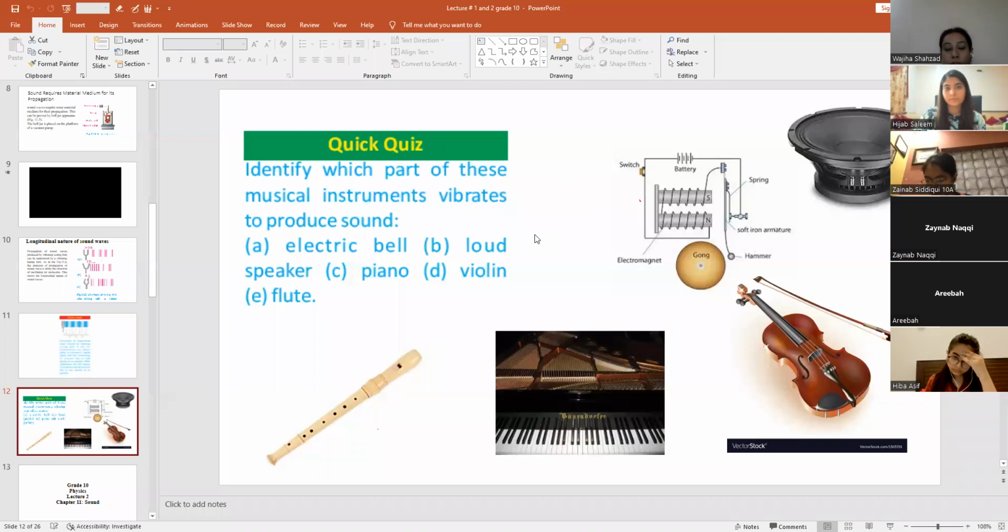For example, when we move the prongs toward the right, what will happen? The particles are aligned together. When you move the prong, what will happen? The particles will become close together. When they come close together, the density will be higher. When the prong goes back to its original position, what will happen? The density will again be minimum. Okay.